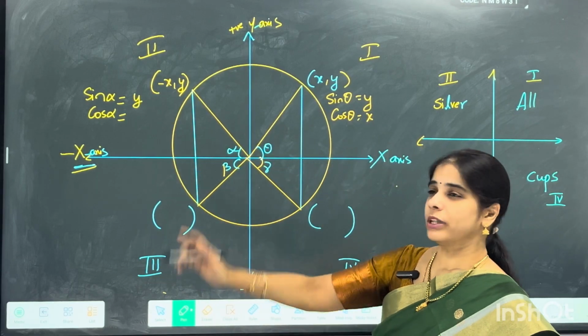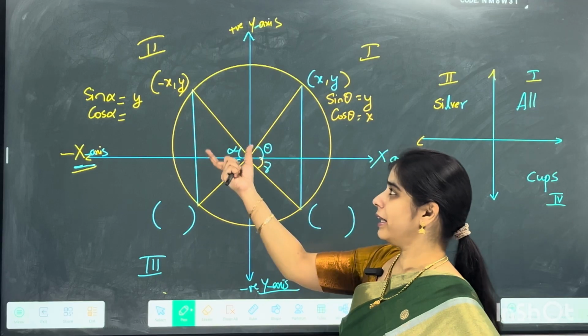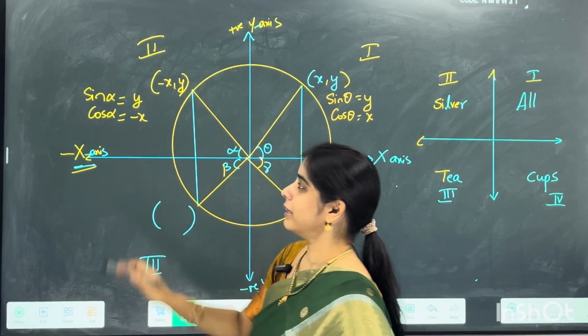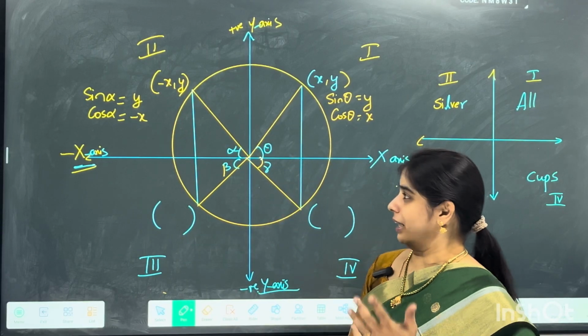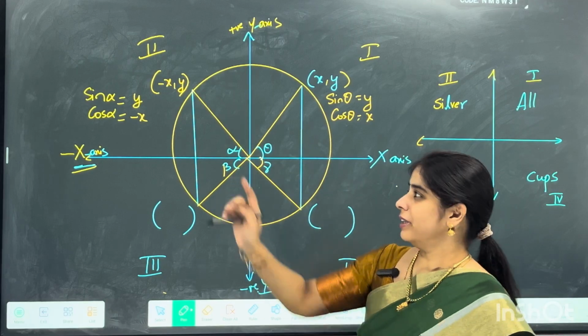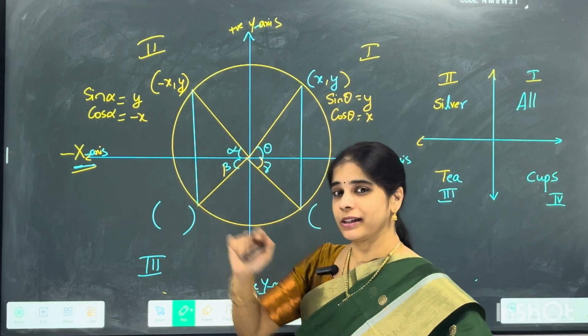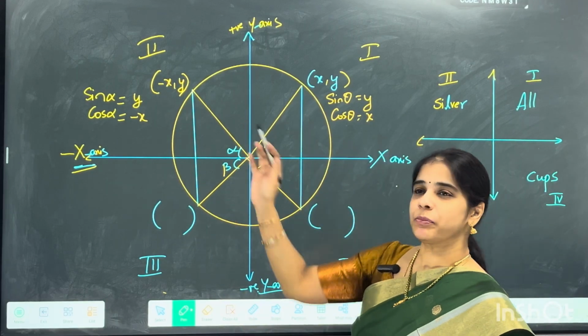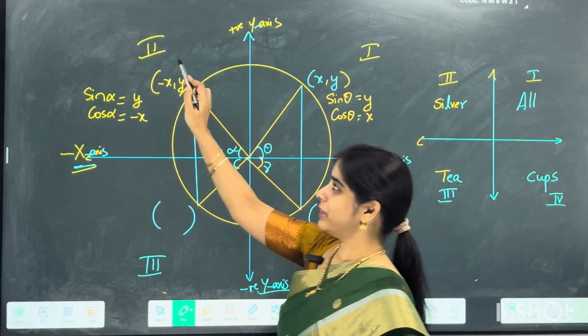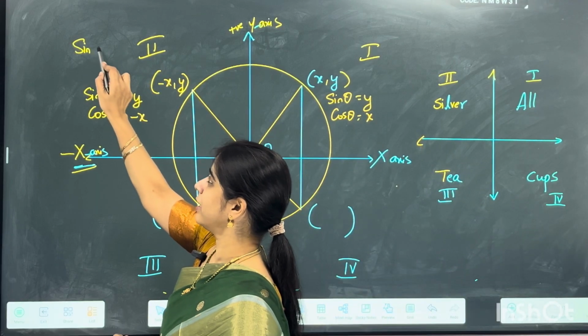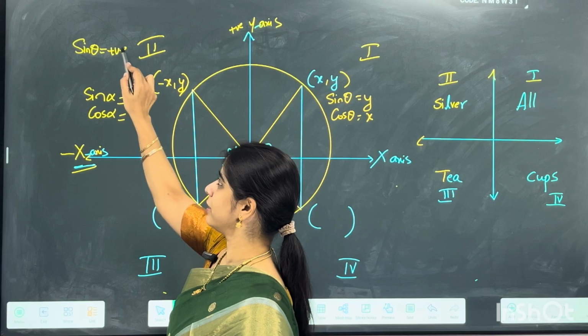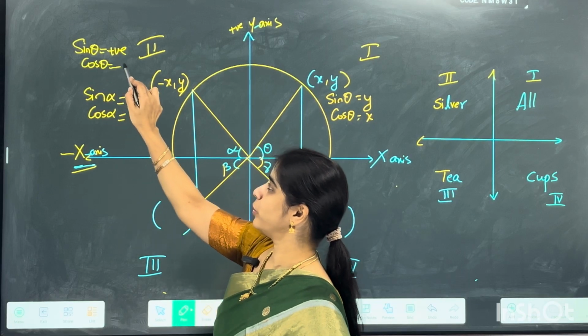Cos is again, what is it? Your x coordinate, which is minus x there, right? Now, do you observe sine as positive and cos as negative there? So obviously, here sine theta will be positive and cos theta will be negative.